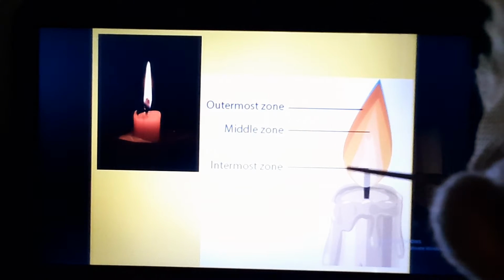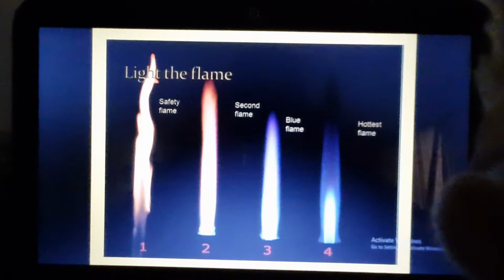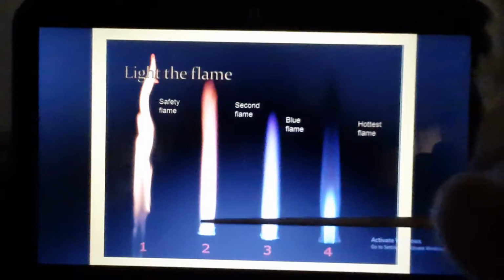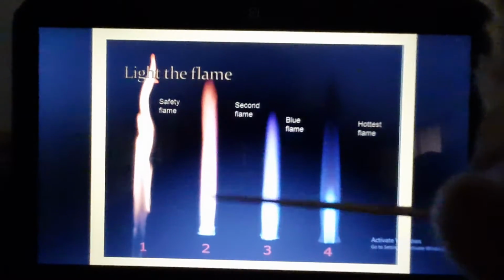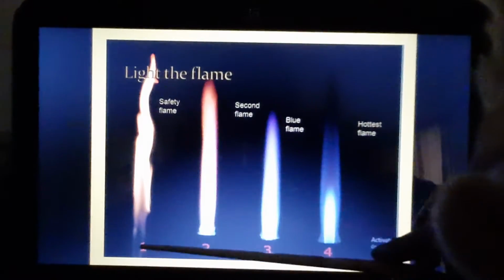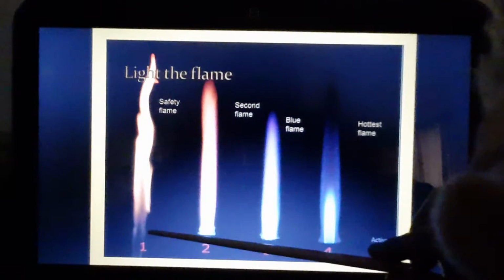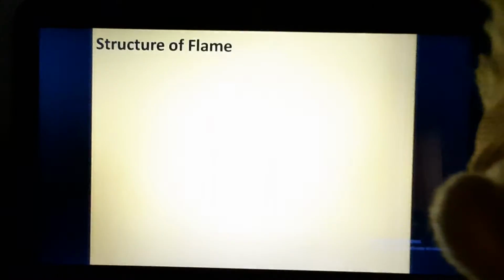Now here you can see the structure of the flame. In the candle flame, you can see the structure. This is the outermost zone of the flame, this is the middle zone of the flame, and this is the innermost zone of the flame. Now, the light of the flame: here the flame is blue, the hottest part, and a little orangish or reddish here. Here the color is reddish with very little blue, and this is totally a yellow or red flame. So how does it occur?